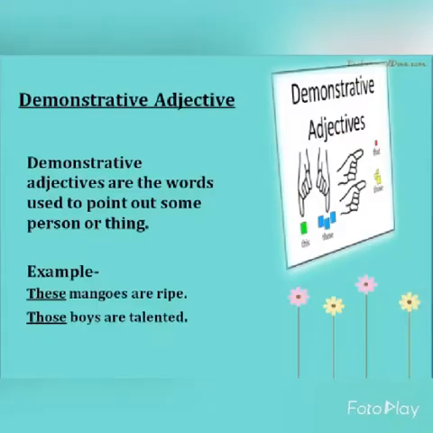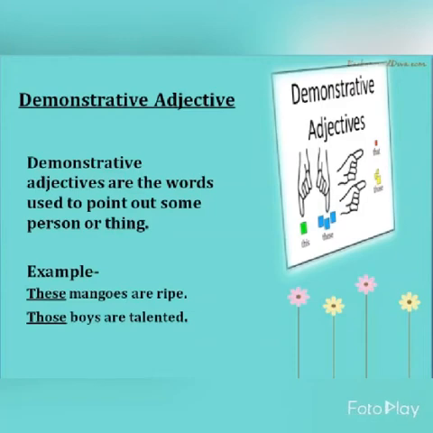Now moving to demonstrative adjectives. Before starting it, let me first tell you what are demonstratives. The words this, that, these, those, they are all demonstratives which are used to point out something. And demonstrative adjectives are the words used to point out some person or thing.